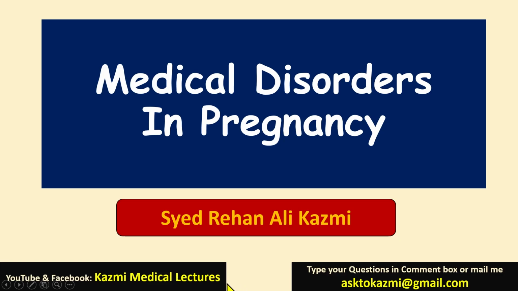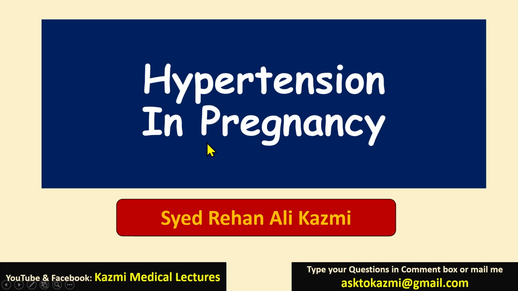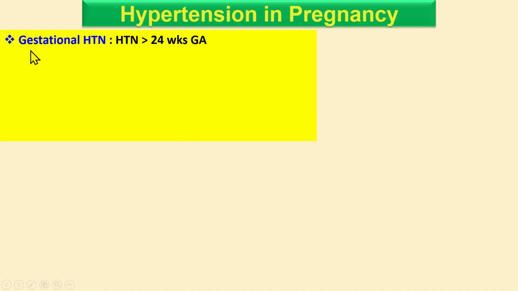Bismillahirrahmanirrahim. In the chapter of medical disorders in pregnancy, we are looking at hypertensive disorders in the pregnant woman. So first of all, you should be able to define some important terminologies associated with hypertension in the pregnant woman. Number one is gestational hypertension. If the hypertension occurs after 24 weeks of gestation, this is called gestational hypertension.